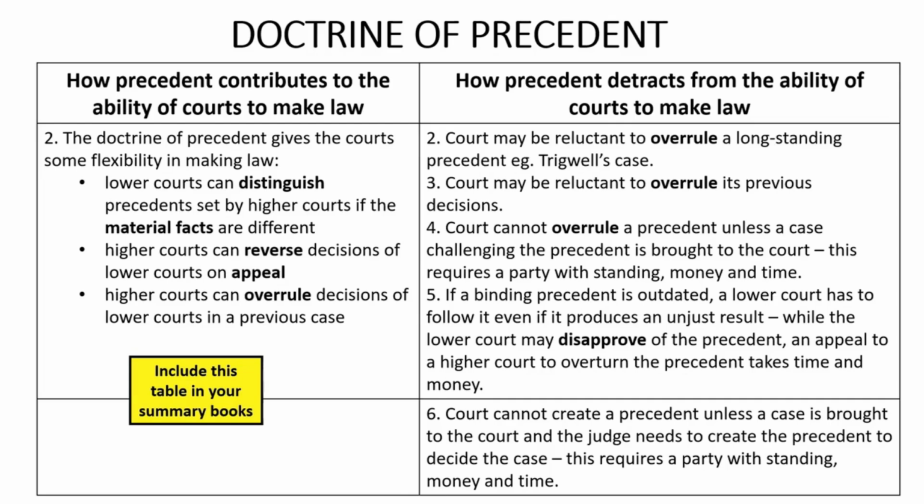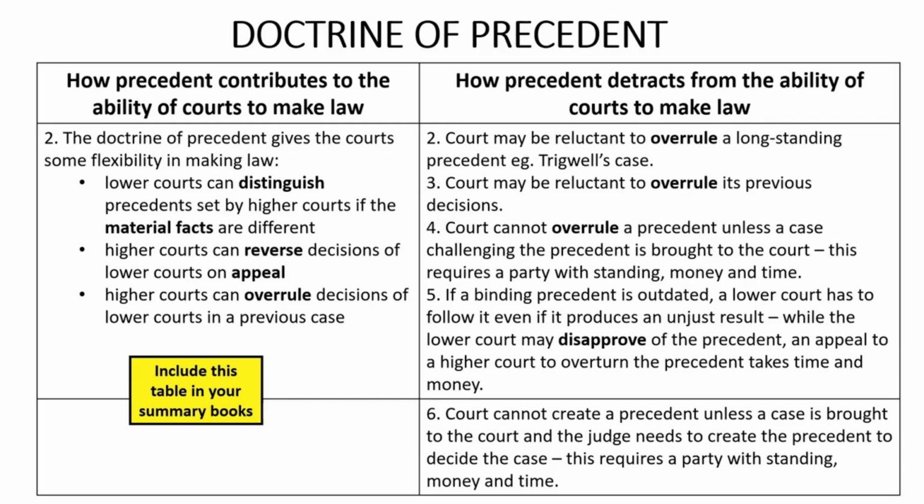In particular, as we've seen from the precedent refresher video, a lower court which is bound by a precedent that has been set by a higher court in the same court hierarchy may be able to avoid applying that binding precedent in 3 circumstances. First, if the lower court can distinguish the precedent because the material facts of the case that set the precedent and of the case that the lower court is hearing are different.